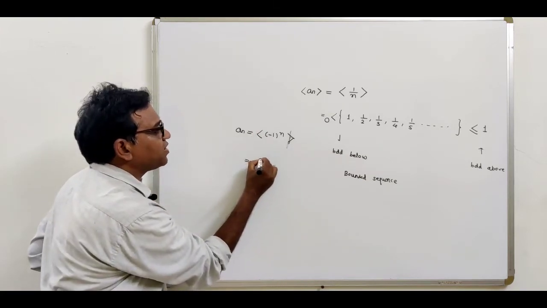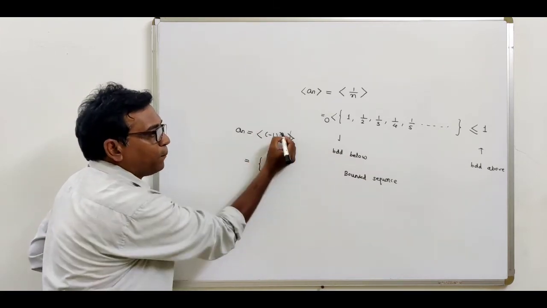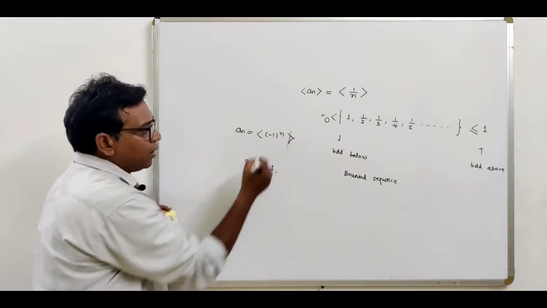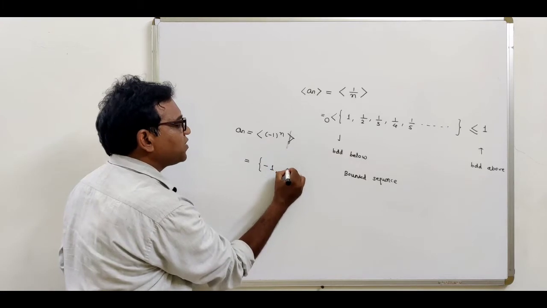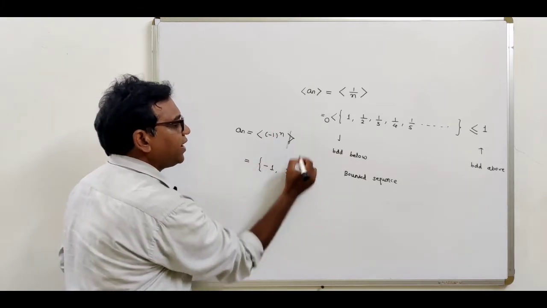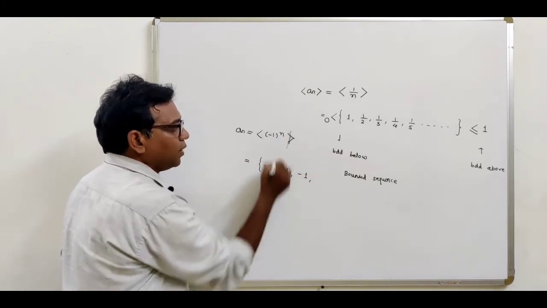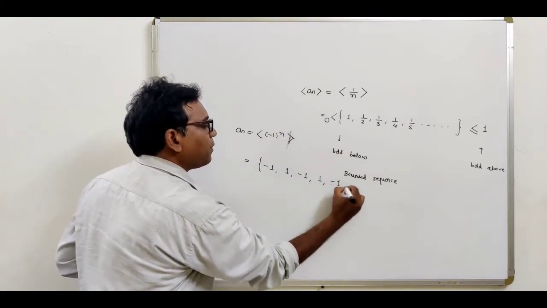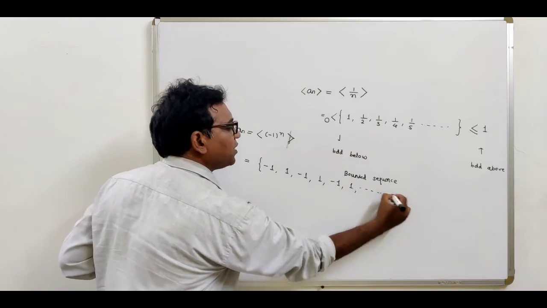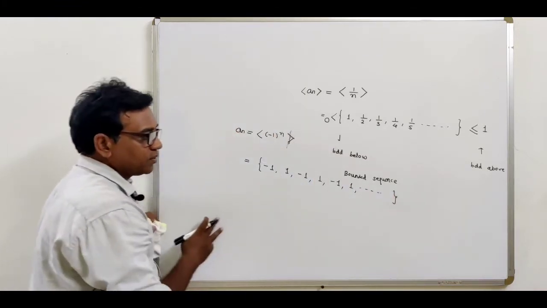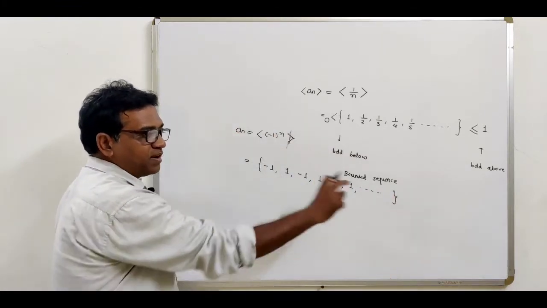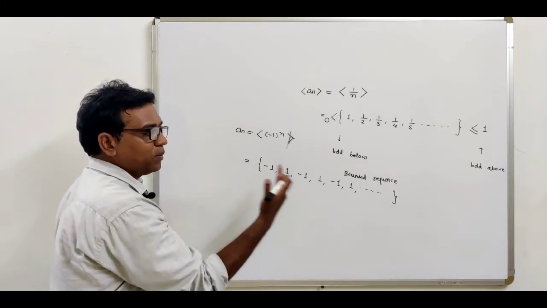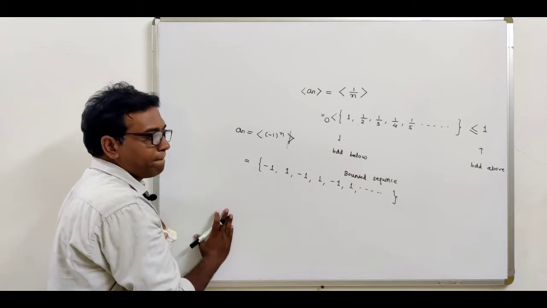So what are the terms of the sequence? Put n equal to 1, so minus 1 raised to 1 is minus 1. Put n equal to 2, so minus 1 squared is 1. Put n equal to 3, so this is minus 1. Put n equal to 4, minus 1 raised to 4 is 1. So it contains minus 1, plus 1, minus 1, plus 1 and so on.